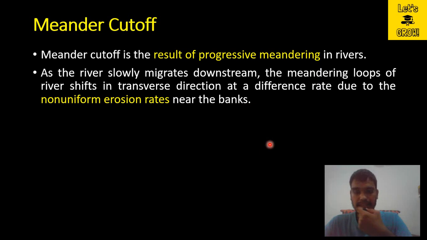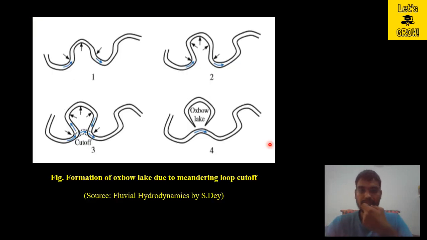So let us see the images of these meander cutoffs for better understanding. This is stage 1, where the river is flowing like this. You can see that this is a meandering type of river because of the sinus curve here. Now what will happen in the second stage?